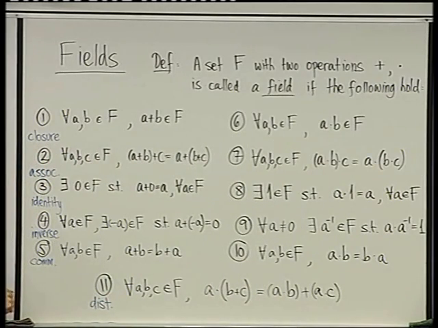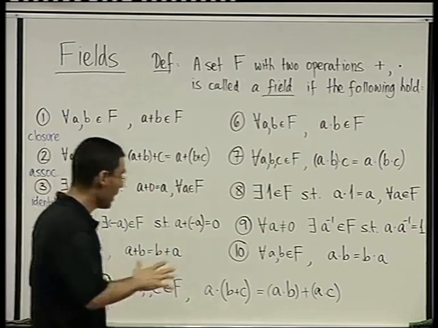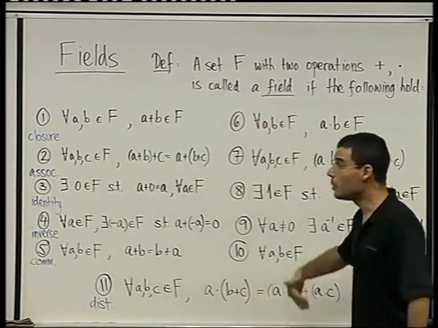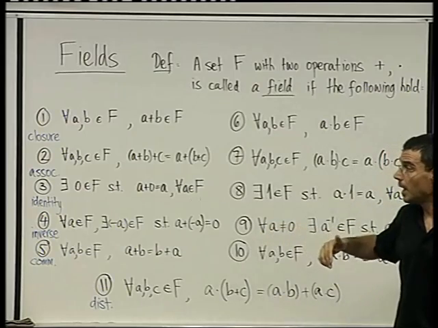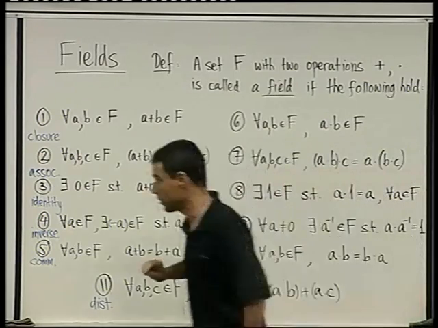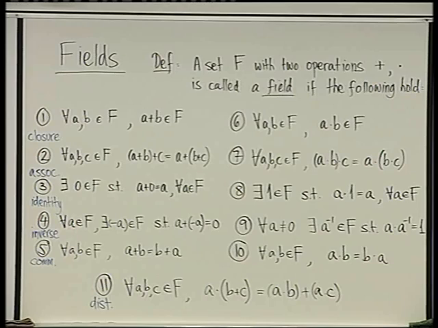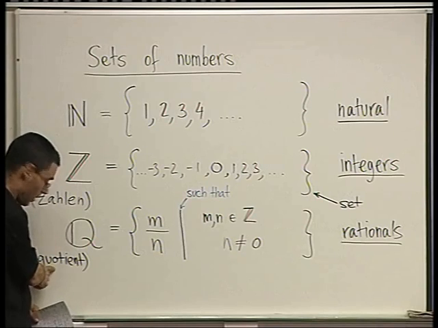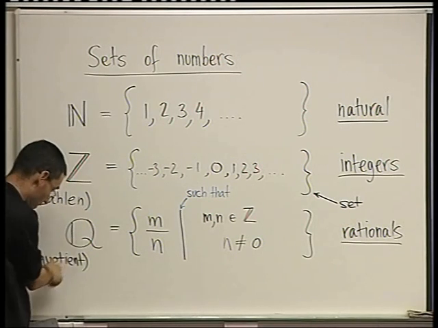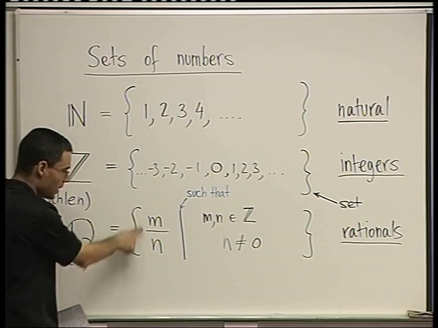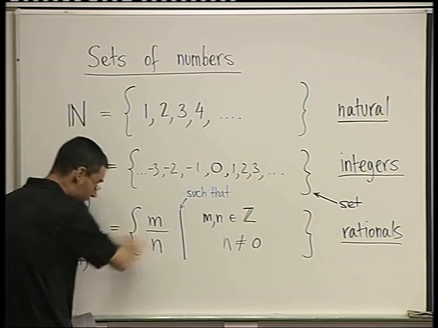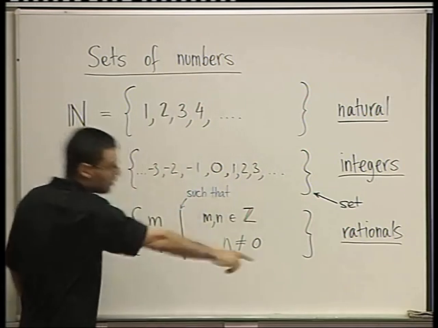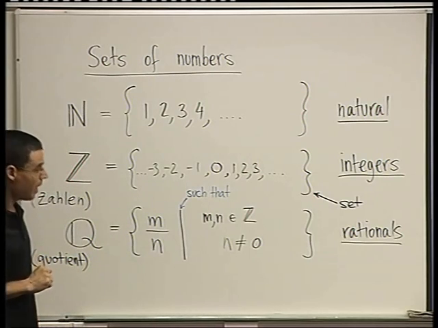And what you have to do now is think carefully about all of these with respect to these integers. Let's go back one board for a second. Here are the sets of numbers that we've already encountered. So Q over here was the rationals or the quotients. So you have to think, does Q in fact satisfy all these 11 properties?